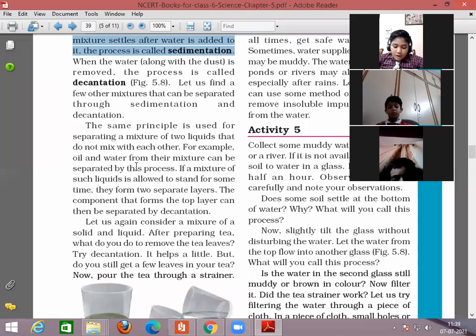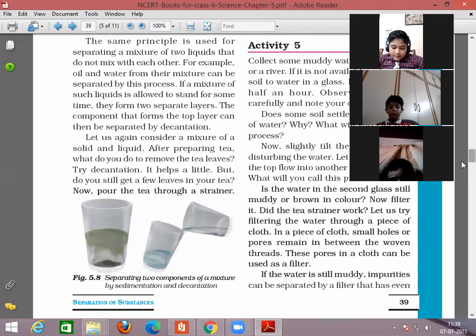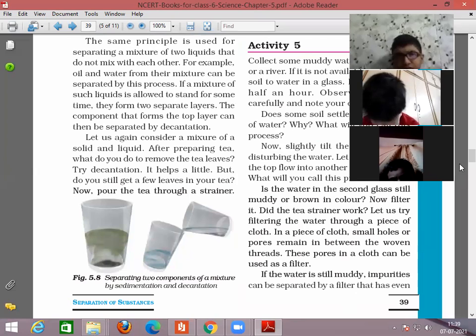For example, oil and water can be separated from their mixture by this process. If a mixture of such liquids is allowed to stand for some time, they form two separate layers. The component that forms the top layer can then be separated by decantation.